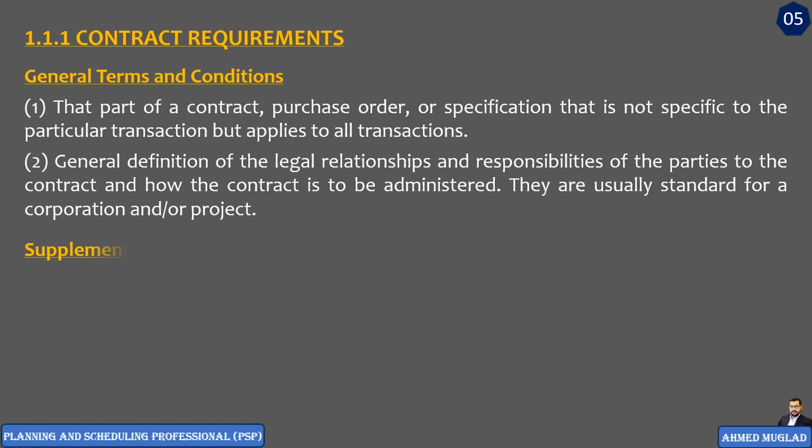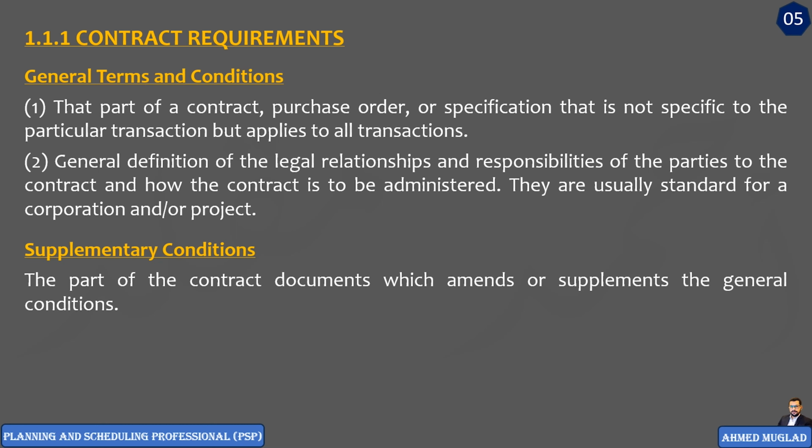All right, the next one is supplementary conditions. It is a part of the contract documents which amends or supplements the general conditions. Or we can say it is an amendment to the general conditions.